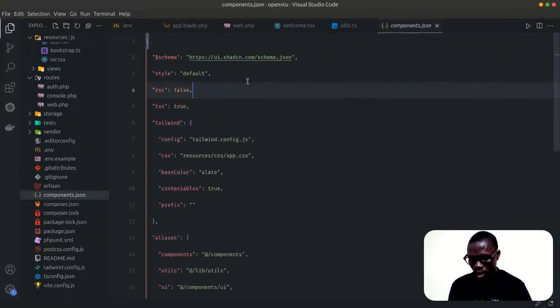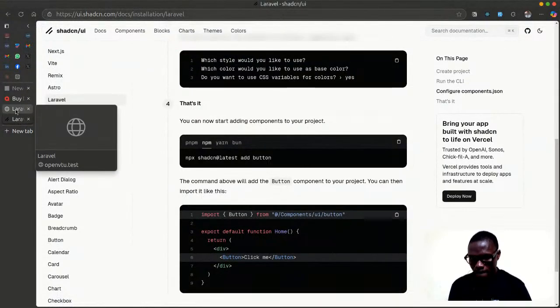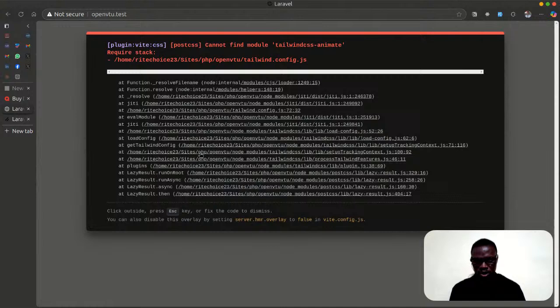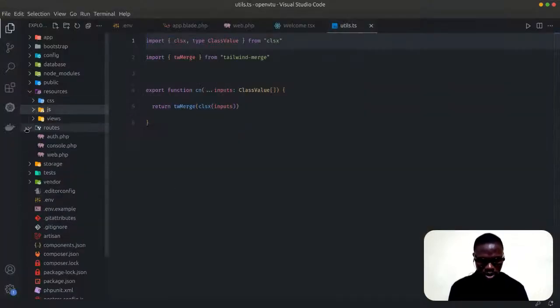So for us to know that shadcn is fully installed, if you go back to our UI here, where's our project? Okay, this is our project here. What is it saying? PostCSS cannot find module tailwindcss-animate. All right. So let's go back to our Tailwind CSS configuration. I don't know why that is happening, but let's fix it together here.